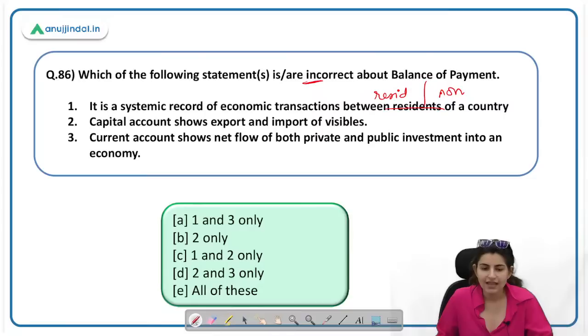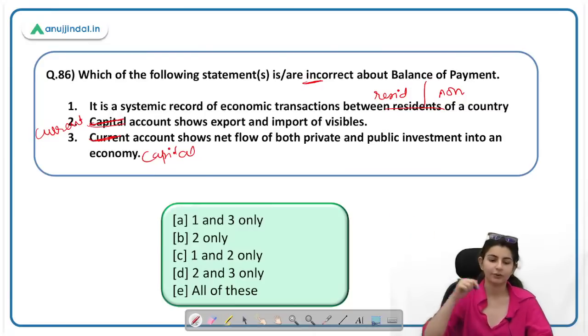Capital account shows export and import of visibles. No, it is correct. Current account, Current account में आते हैं. Capital account shows net flow of both private and public investment into an economy. This is incorrect. This is capital account. Current account does not show net flow of both private and public investment in economy.